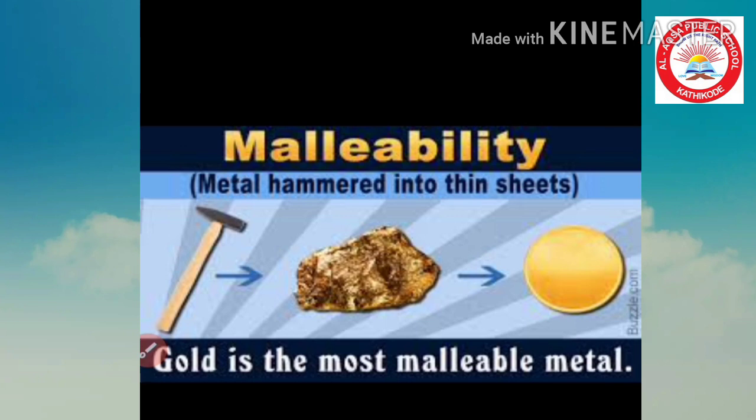If you continue this process for coal and pencil lead, you can see that they will break into small pieces, not sheets, small pieces. So this property, that means the property of metals by which they can be beaten into thin sheets, is called malleability. Gold is the most malleable metal. That means we can make very thin sheets of gold by beating.